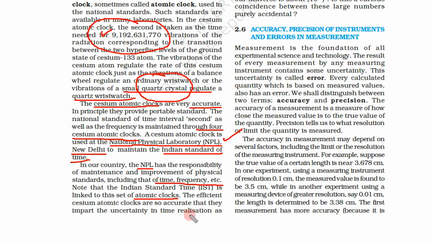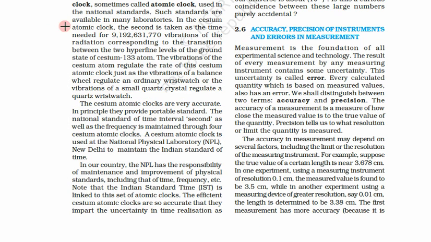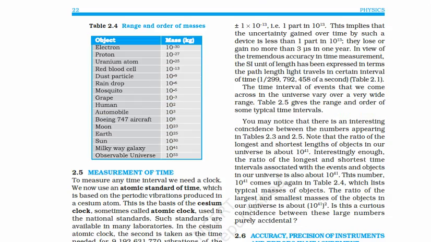Now let us see how accurate they are. The efficient cesium clocks are so accurate that the uncertainty in time realization is plus minus 1 into 10 to power minus 13.